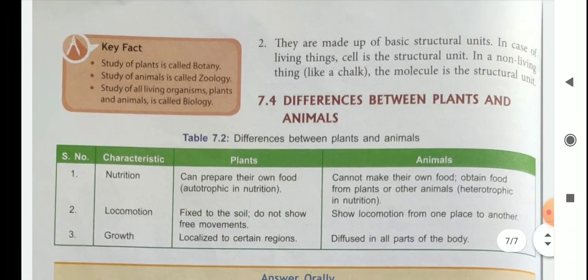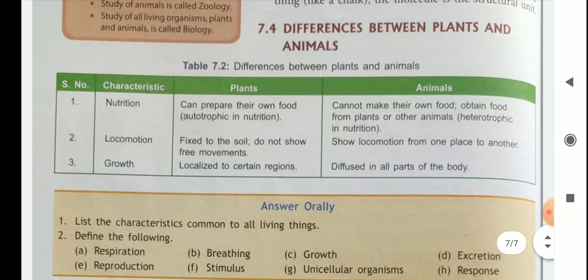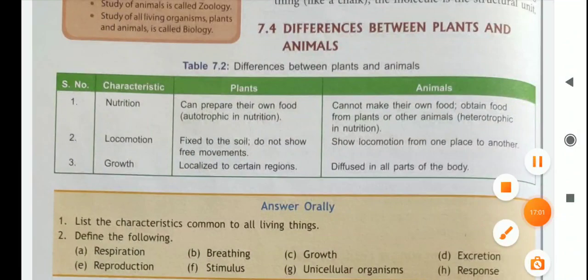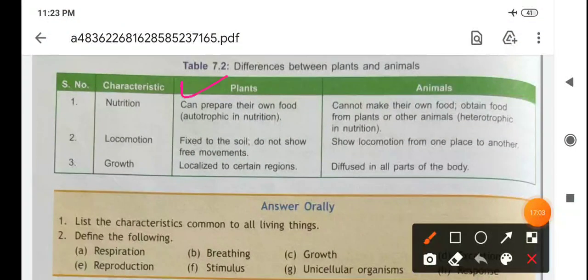Then differences between plants and animals. You know, according to nutrition, locomotion and growth, plants and animals are differentiated. Plants can prepare their own food. Animals cannot make their own food and obtain food from plants or other animals.